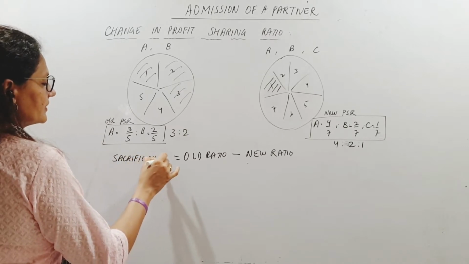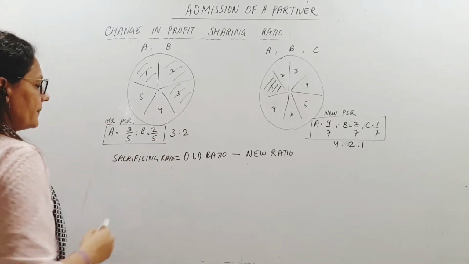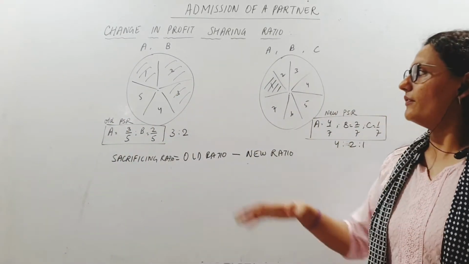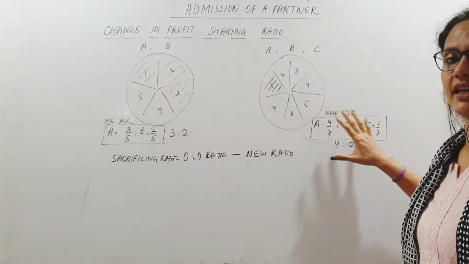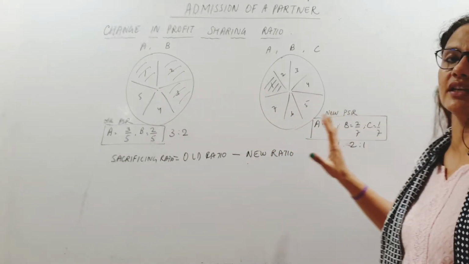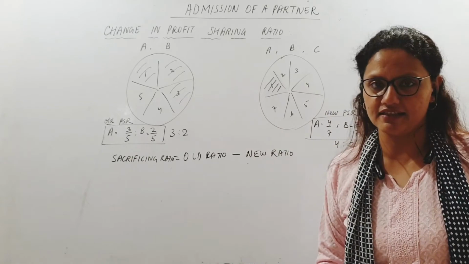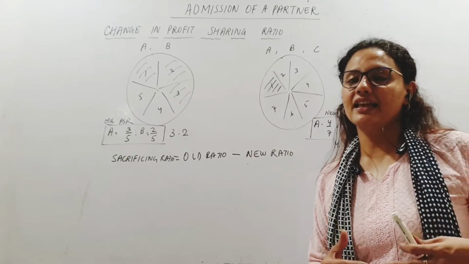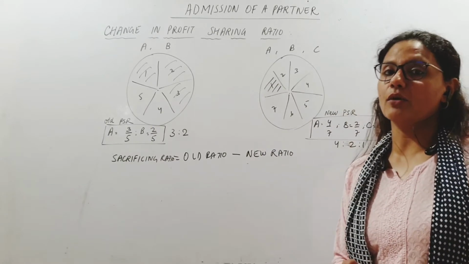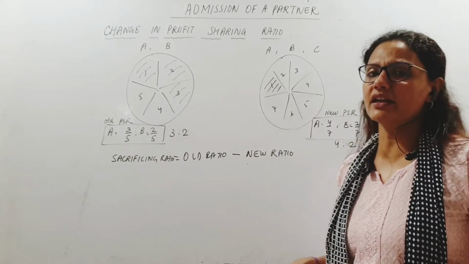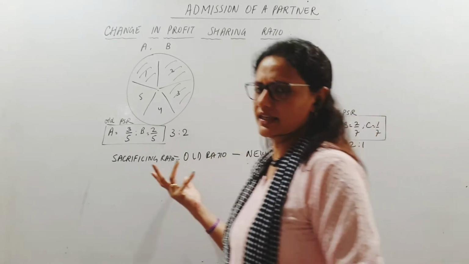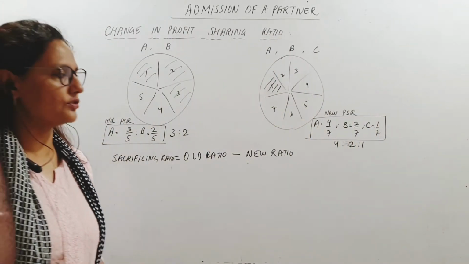sacrificing ratio of the partners, because I call this sacrificing because ideally when something is going away from them, A and B, 1/7 of the profits is going away to C, they are sacrificing their shares. Yes, they are bringing in C and accommodating him. So here they are giving him 1/7 from their own share. Now who is giving how much? We will have to calculate it mathematically. Simple fractions and ratios you need to understand.